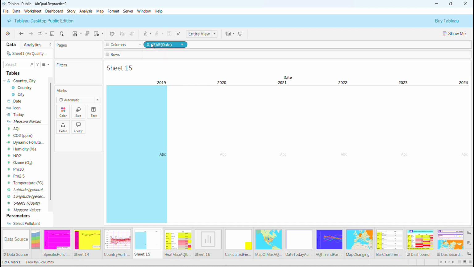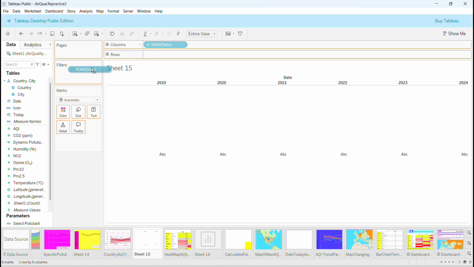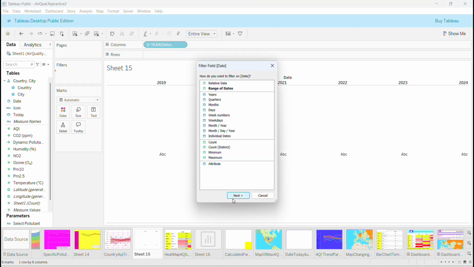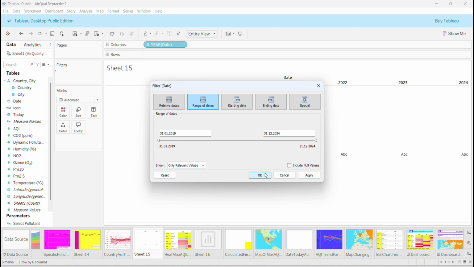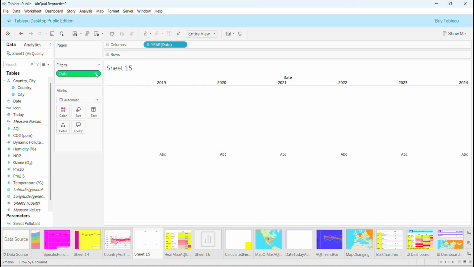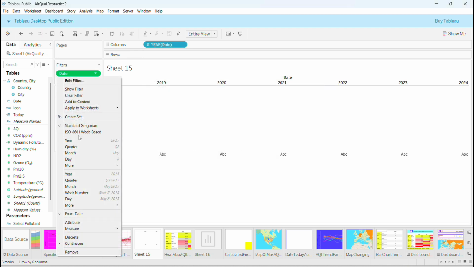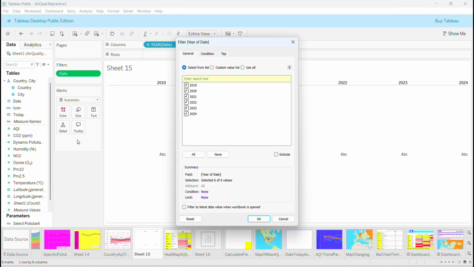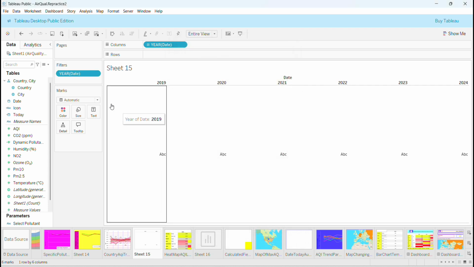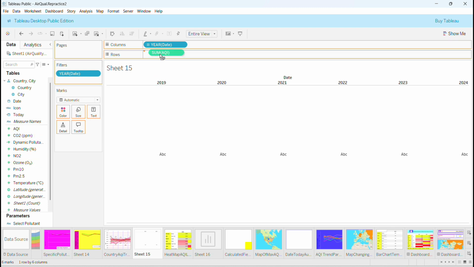And the same one I'm going to duplicate and get in the filter. So I choose year everywhere, OK, and here same thing, we want all years, and we hit OK. So we have also the date and the years here, and we are talking about the AQI here.